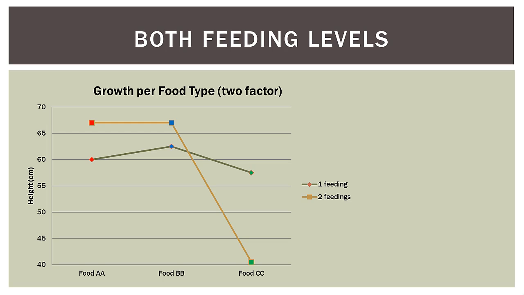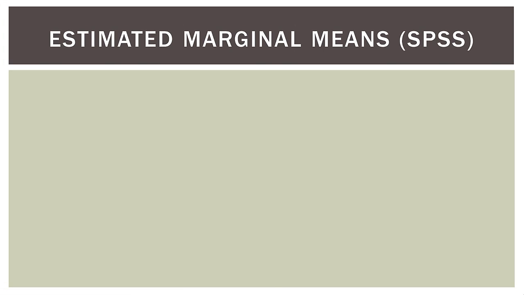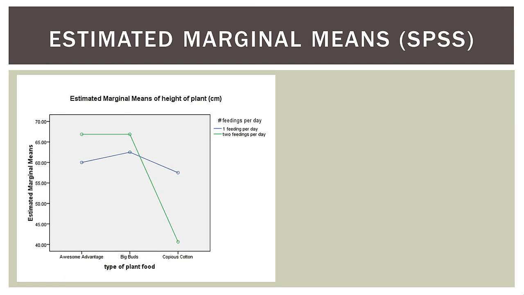So you can see there's a drastic drop in plant height for food CC when we fed it twice per day. The steep line there is the two feeding line, and the more flat line is the one feeding line. That's actually a table of marginal means. And this is the same output in SPSS, so it looks exactly the same. You can see the blue line is our one feeding per day, and the green line is our two feedings per day. So here are some questions to ask.